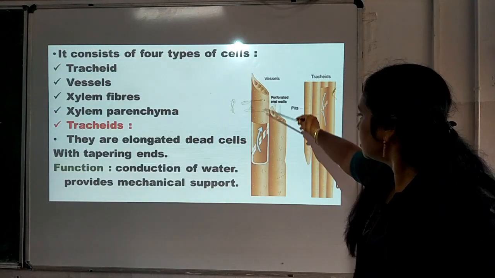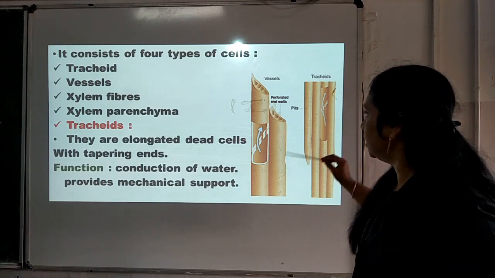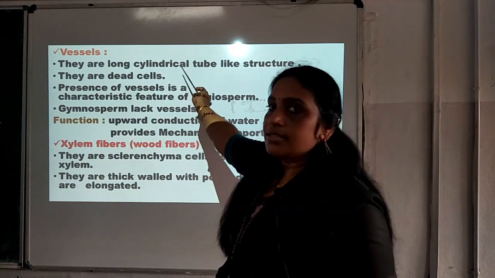So, you can see here this is a vessel. The difference between tracheid and vessel: you can see the tracheid is pointed, isn't it? And in the case of vessels, they are cylindrical.